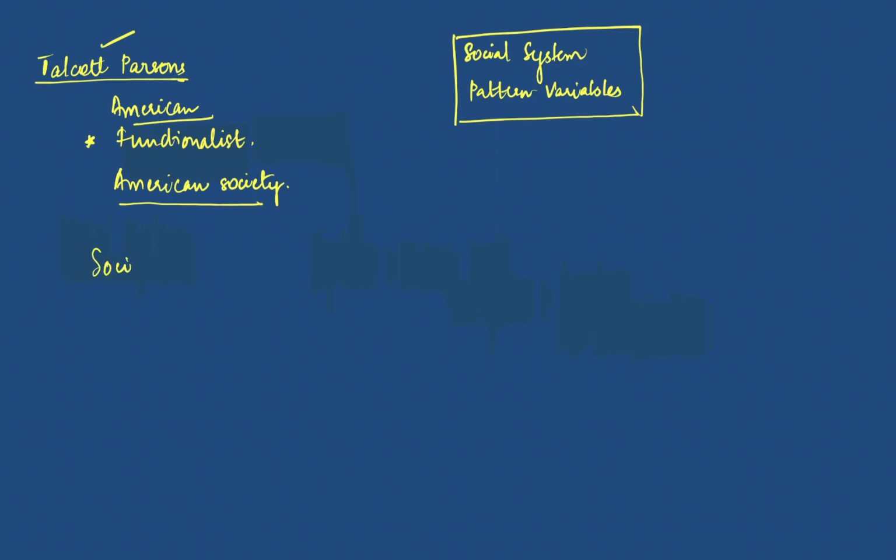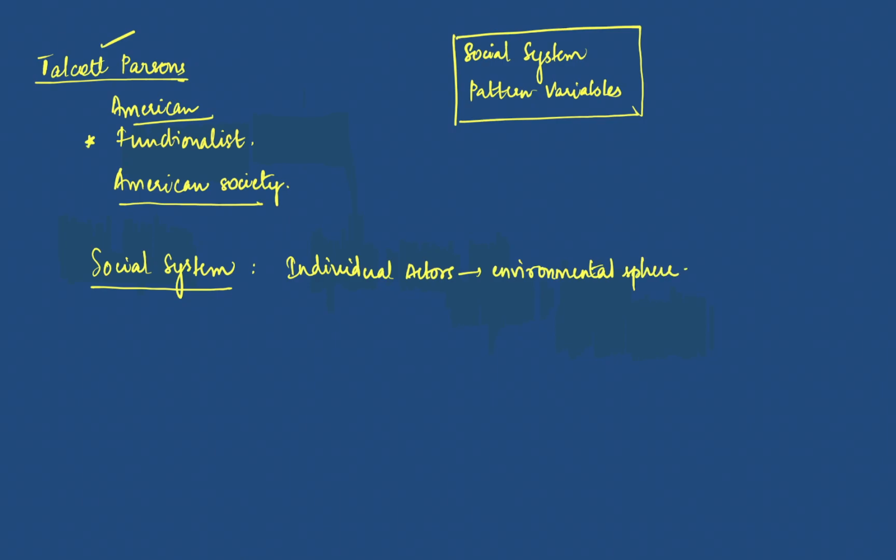Now we have to do this part called the social system. For Parsons, a social system is nothing but a plurality of individual actors who are interacting in a particular environmental sphere, and who are guided by certain culturally structured and shared symbols.